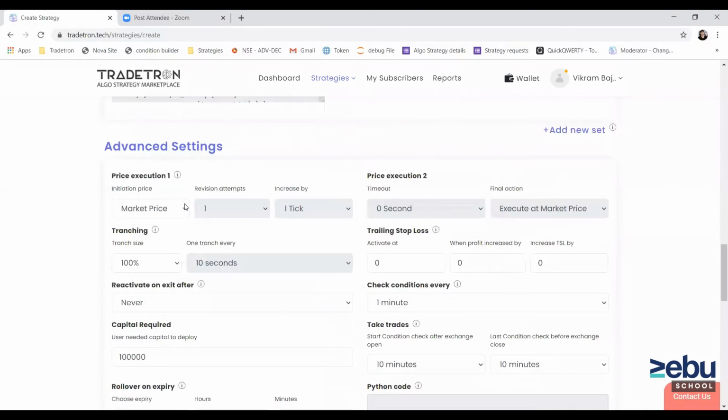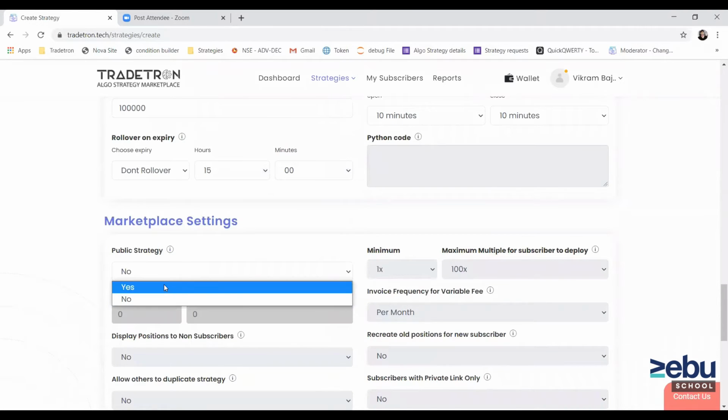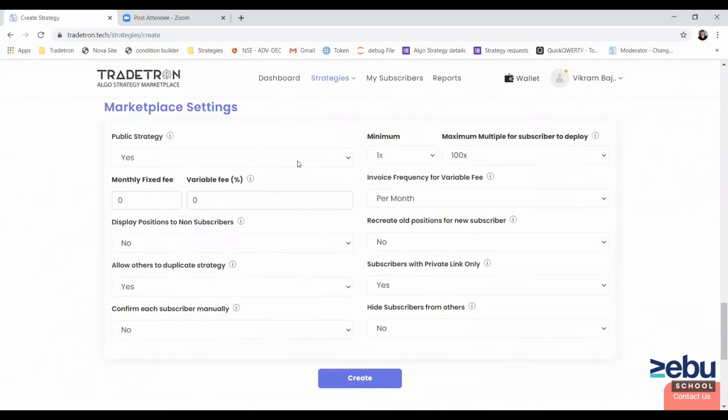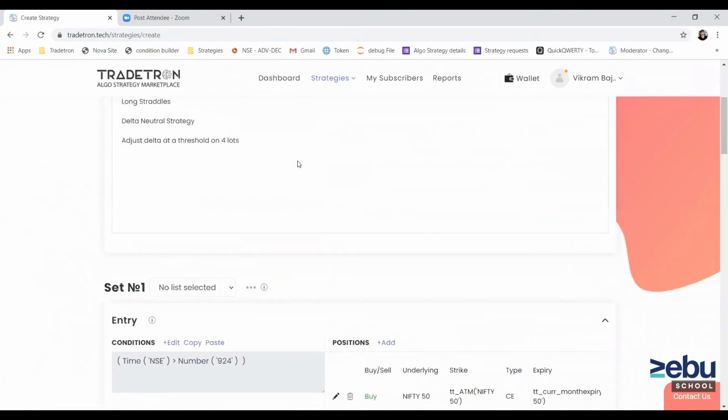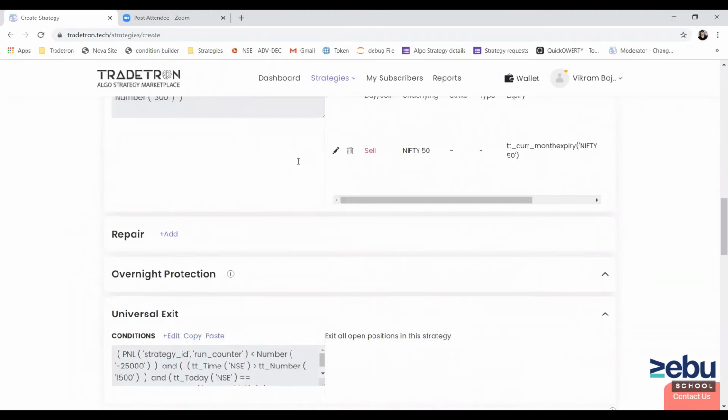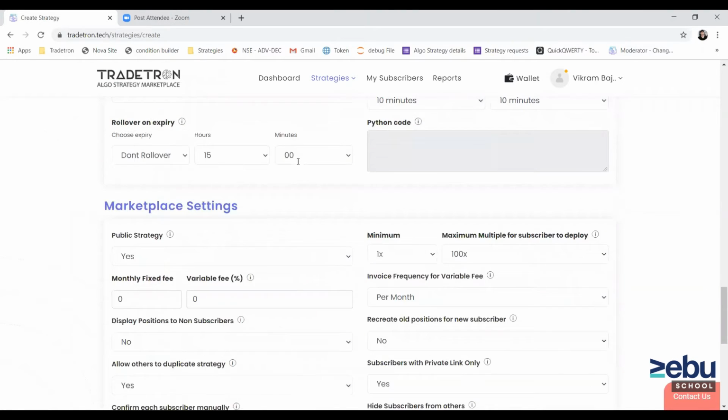So we'll make this strategy public, and we'll allow it to be duplicated. I'll just create this strategy.